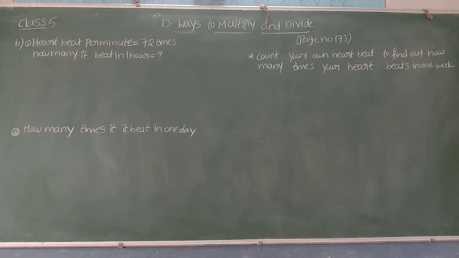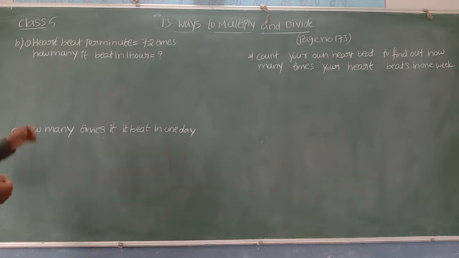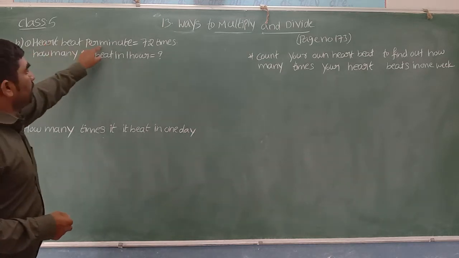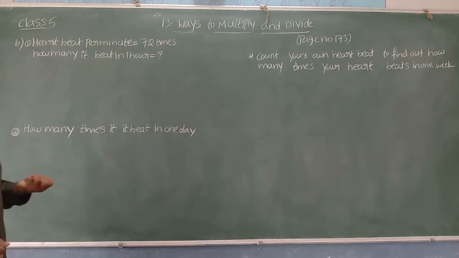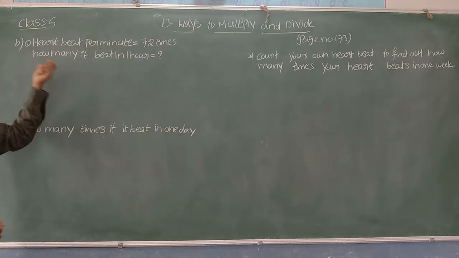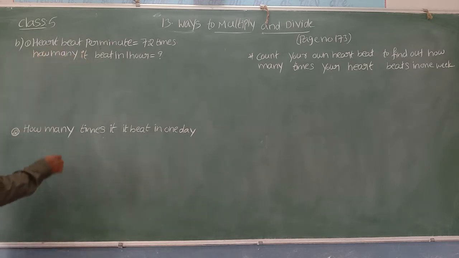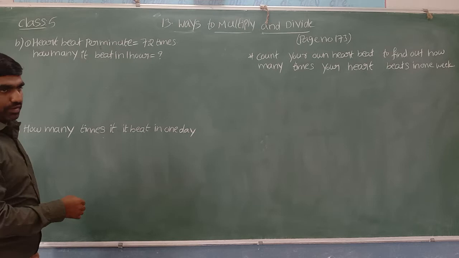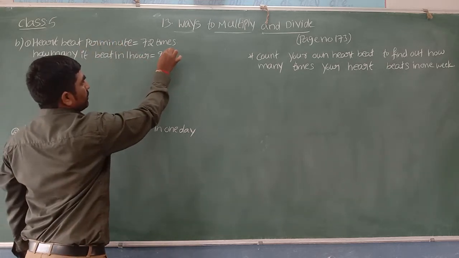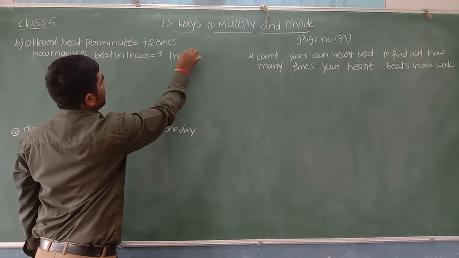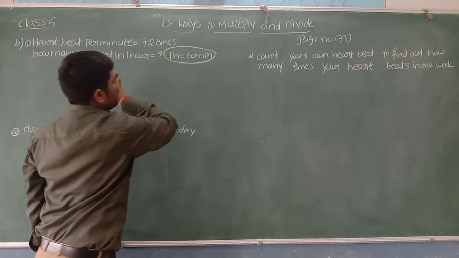Children, here we have one story about Soha's heartbeat. Here they said about her heartbeat. Heartbeat per minute is equal to 72 times. How many times does it beat in an hour? So 1 hour is equal to how many minutes? We need to calculate that first. So we know that 1 hour is equal to 60 minutes.